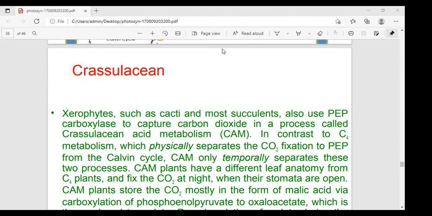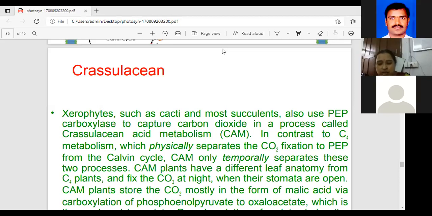In photosynthesis, two reactions are there. The first one is the light reaction and the second is the dark reaction. In the light reaction, two systems are there: non-cyclic photophosphorylation and cyclic photophosphorylation. This is under the light reaction. You can read about this. And the second thing is the dark reaction.